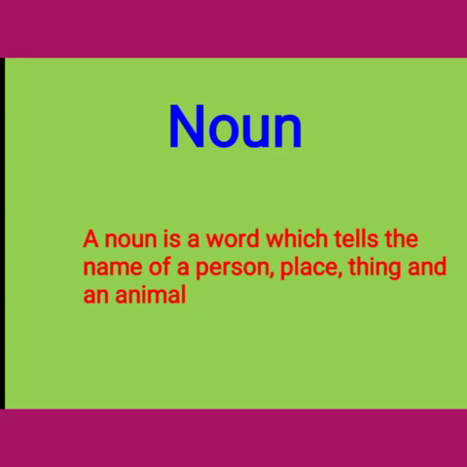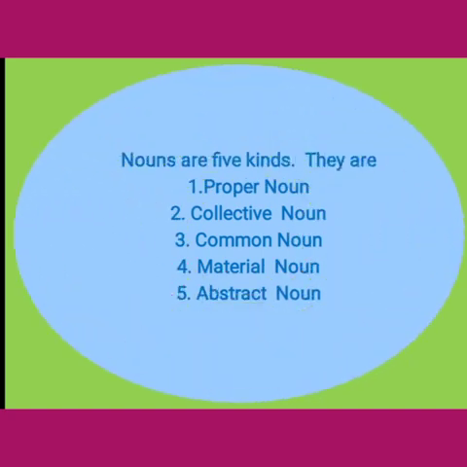Now, nouns are divided into 5 kinds. They are proper noun, collective noun, common noun, material noun, abstract noun. These are the 5 kinds of nouns.